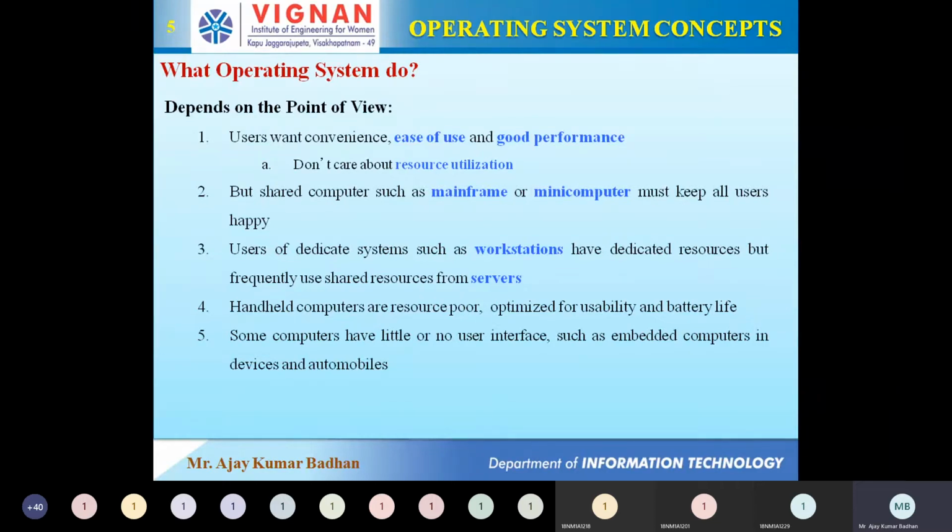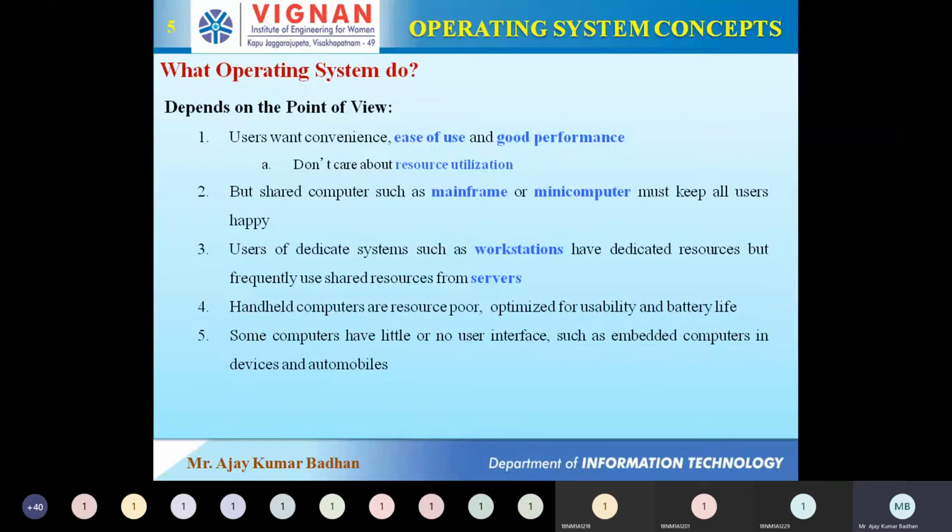For example, if you take an AC, you can switch on sleep mode or automatic mode. Based upon the room temperature you set, if the room temperature has been reached, it automatically shuts off. If the room temperature is not met, it will automatically restart the process and start cooling the entire room. Those kinds of devices come under embedded computers. So we have personal computers, mainframe computers, workstations, handheld devices like our smartphones, and finally embedded computers. These are the different platforms where we use different types of operating systems.